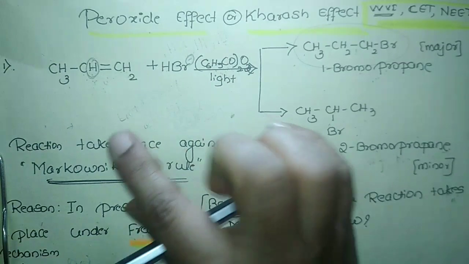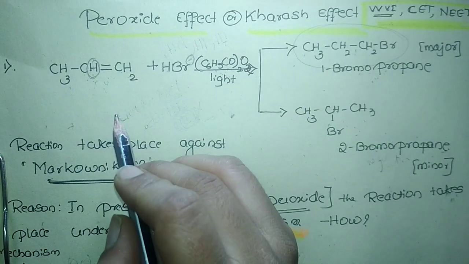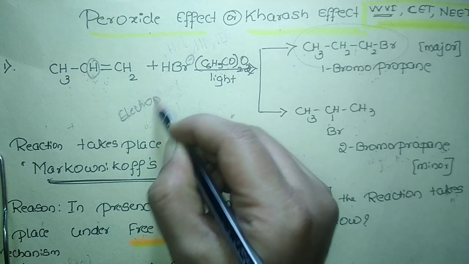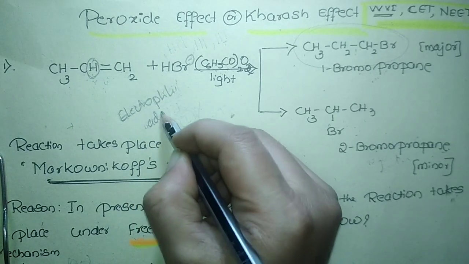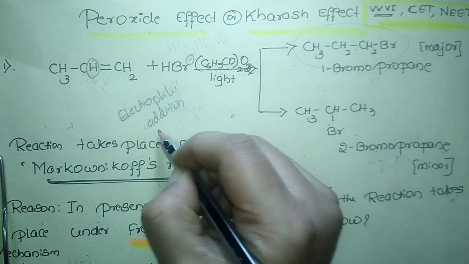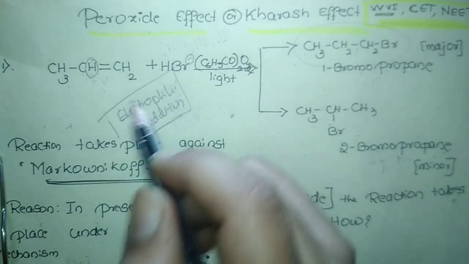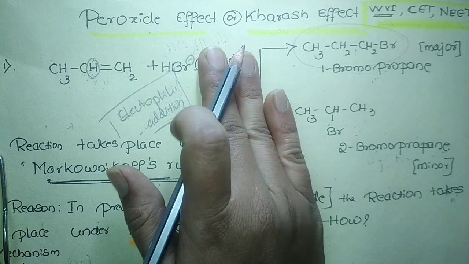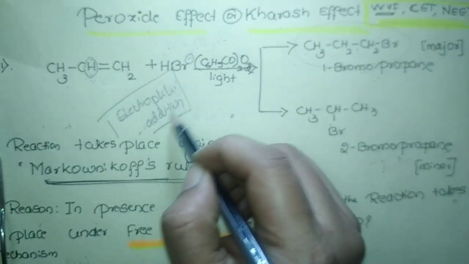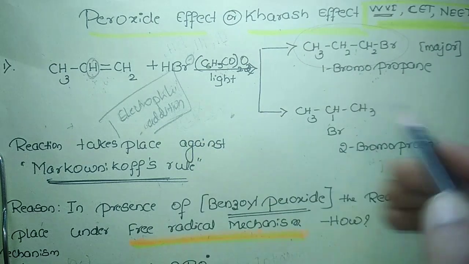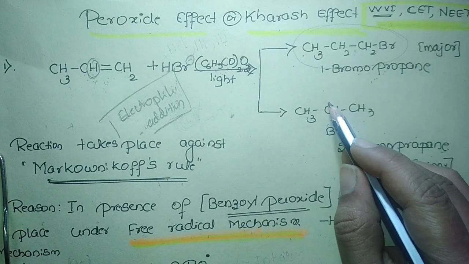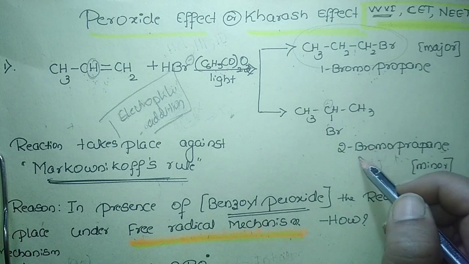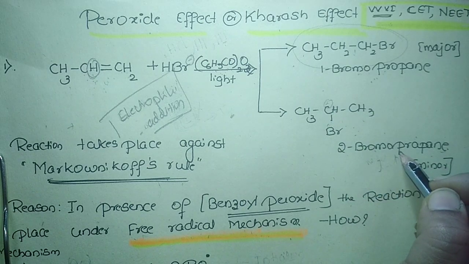And the mechanism that is followed here is the electrophilic addition mechanism. Very important: electrophilic addition mechanism. In the absence of this catalyst, the electrophilic addition mechanism is followed. So we are going to get a secondary carbocation as the stable one. For that reason we get 2-bromopropane as the major product.